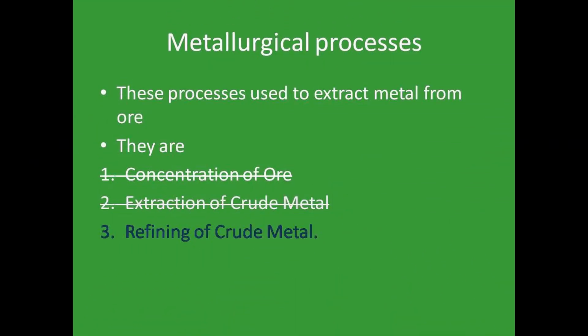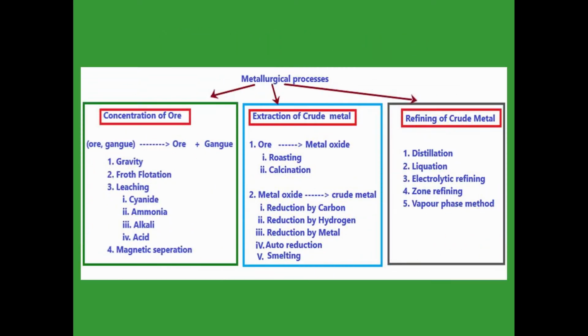Namaskaram students. So far we have learned concentration of ore and extraction of crude metal in the previous videos. In this video we are going to learn the refining of crude metal in the metallurgical process. What does crude metal mean? It is an impure metal. Now we get only impure metal. From that impure metal we are going to get the pure metal by applying some process. Let us see the process in this video.